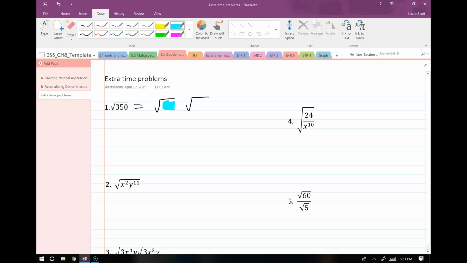So can you guys think of a perfect square that 350 contains? Yeah, it's at least 25. Good. 25 times what equals 350? 14, good. Thank you for that. I wouldn't have. Good, okay, and so let's see now. Does 14 contain any perfect squares? No. So that's it, we're good. That was actually really easy. I thought that was going to be tougher, but Joey just simplified it for all of us.